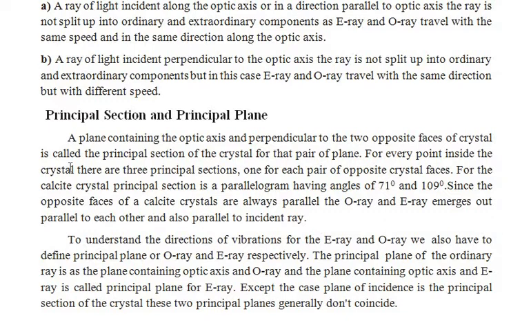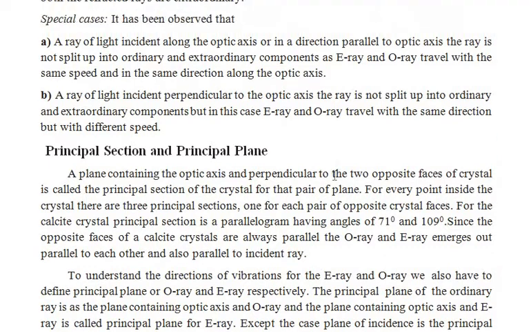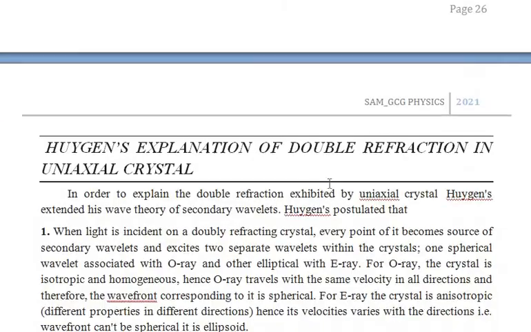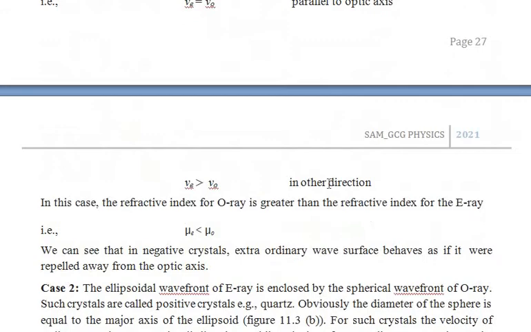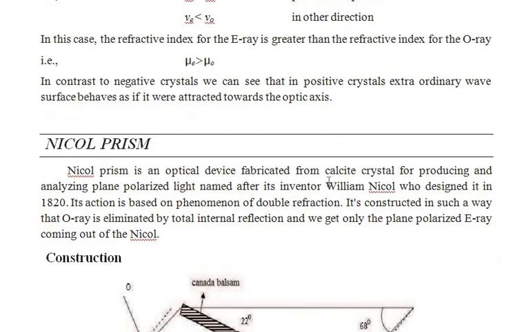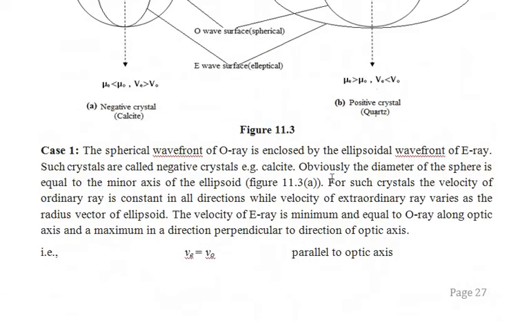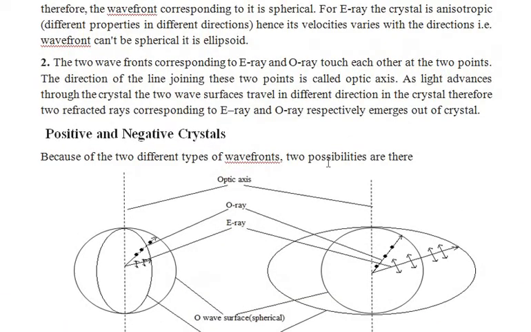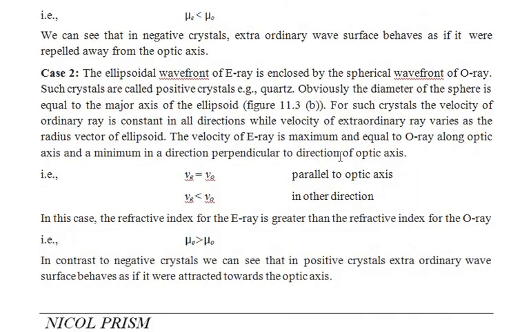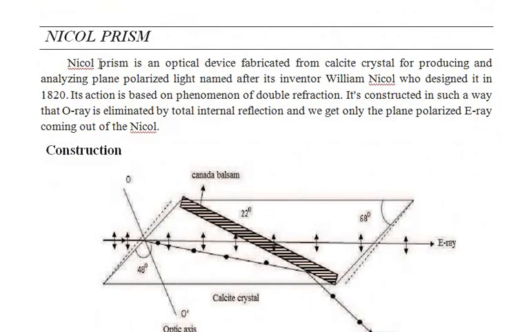So by using such type of crystal, one can construct the Nicol prism. How the Nicol prism is constructed is explained here in the next section. First of all, we are going to construct the Nicol prism, and then we will see why Huygens explained there is a double refraction when passing light through the crystal, that is the Nicol prism. So the Nicol prism is an optical device fabricated from the calcite crystal, which produces plane polarized light. The name of the prism is given after the inventor, William Nicol.